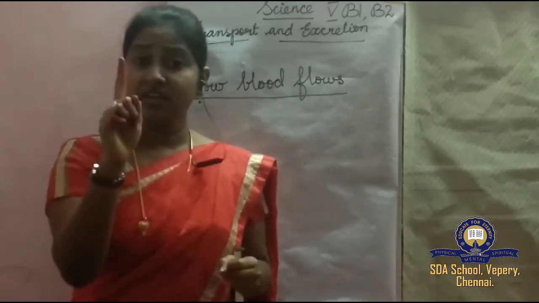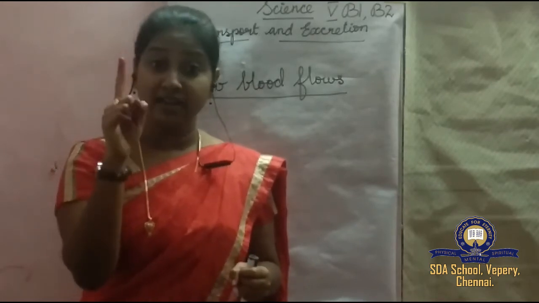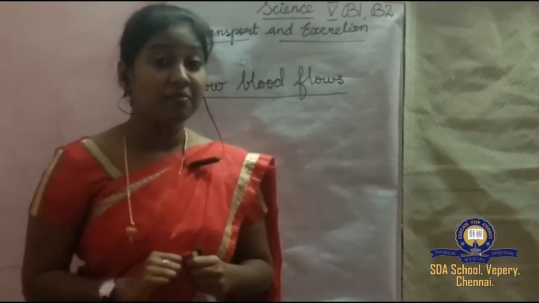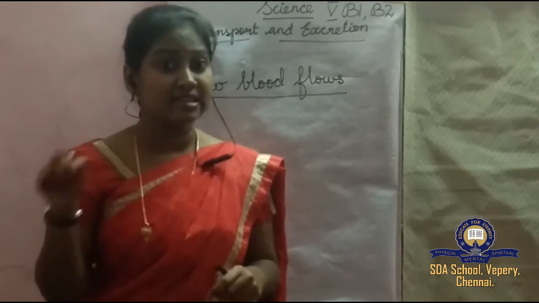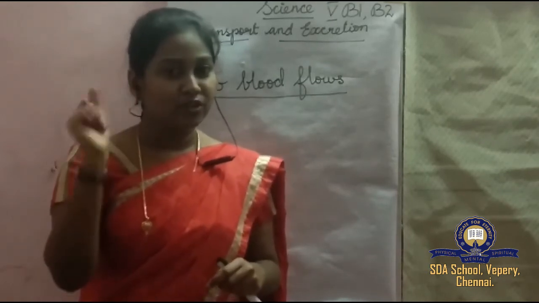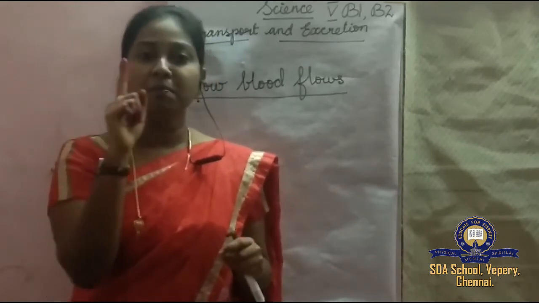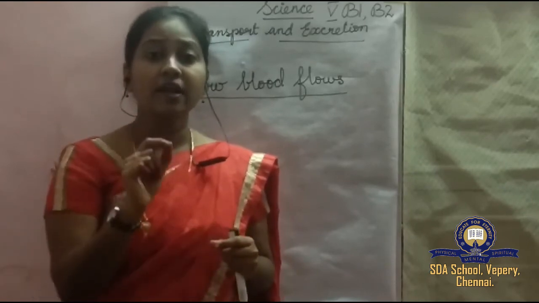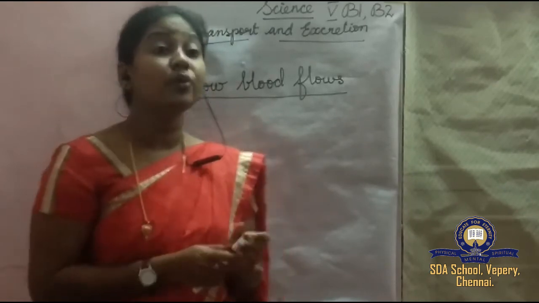For 1 minute, how many seconds are in 1 minute? We all know, 60 seconds. So for a minute, the heart beats 70 to 80 times.